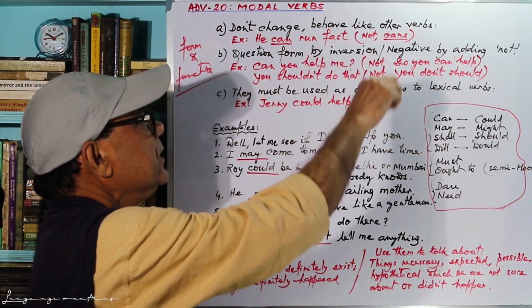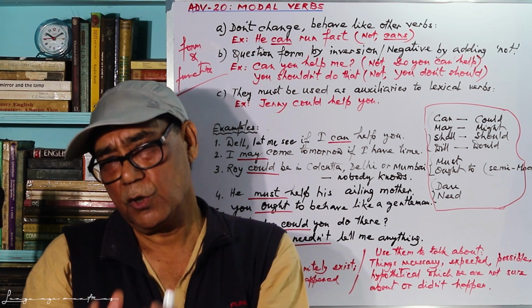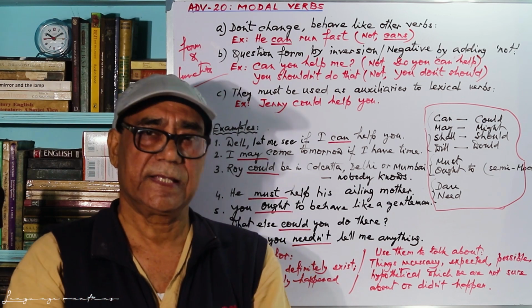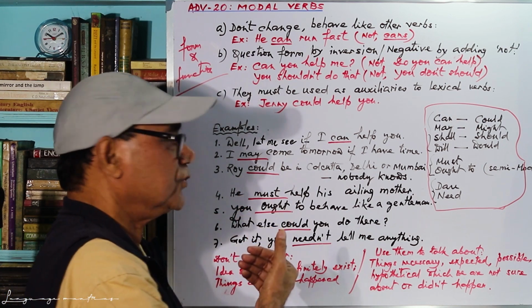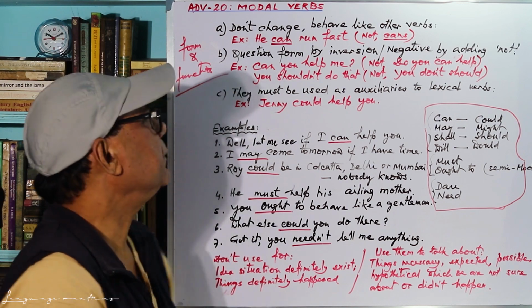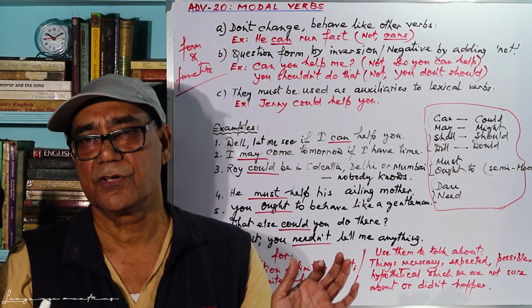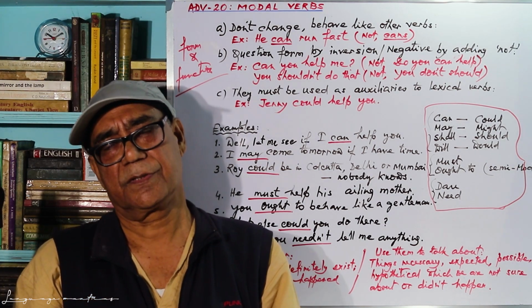So these are the things you have to remember: modal verbs have their own logic in terms of making a sentence negative, interrogative, or even in a simple sentence like he can run.